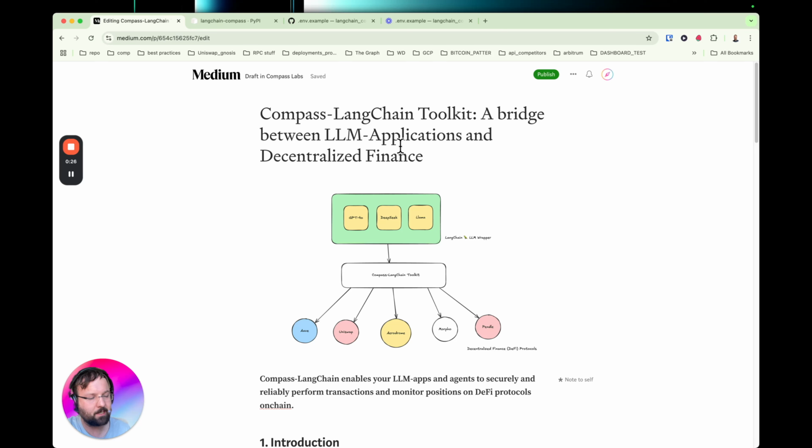Compass LangChain is a set of tools that allows a large language model to interact with the world of decentralized finance. And DeFi, or decentralized finance, is a new planetary financial system that is peer-to-peer, decentralized. There's no intermediary authorities that are controlling it. It's accessible to everyone with an internet connection, but it's still in its early days.